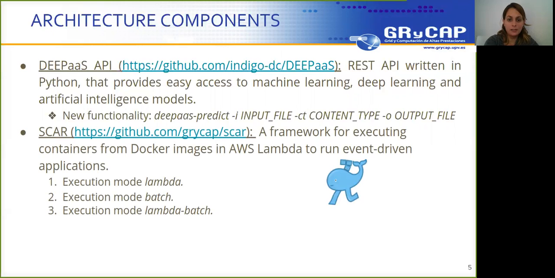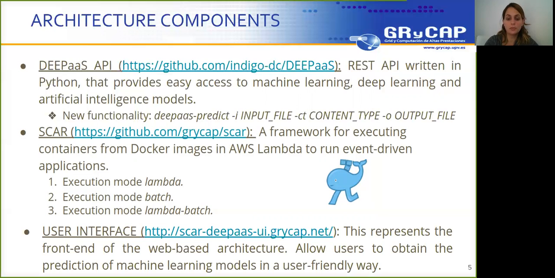SCAR is the other component of the architecture. It's a framework for executing containers from Docker images in AWS Lambda to run event-driven applications. SCAR has 3 execution modes through which the prediction can be obtained, using AWS Lambda or AWS Batch. The last of the components is a user interface that represents the front end of the web-based architecture, allowing users to obtain the prediction of machine learning models in a user-friendly way.